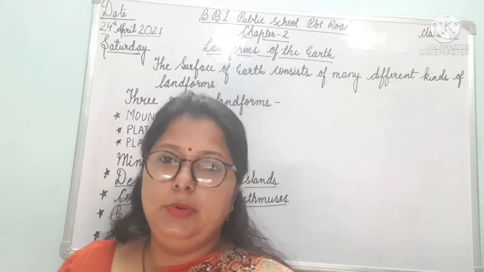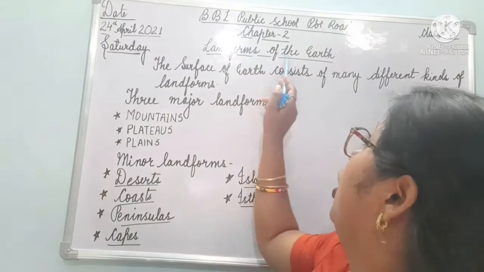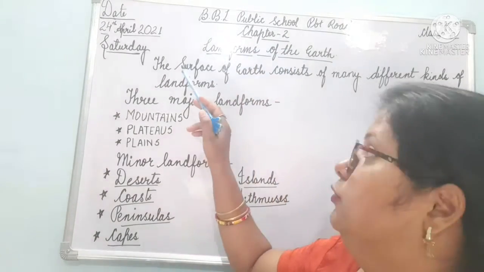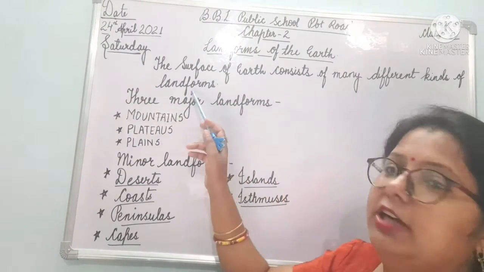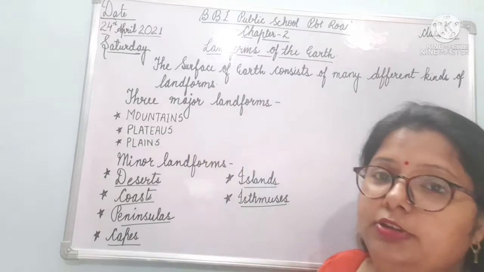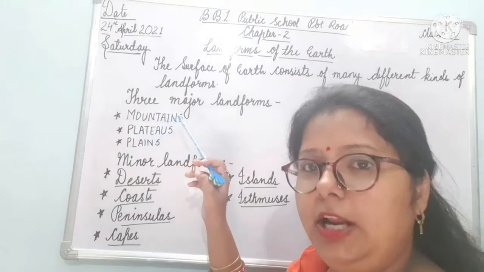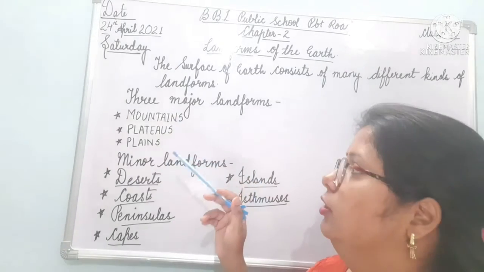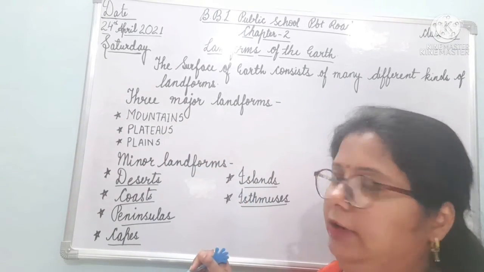So today we are going to start chapter 2, Landforms of the Earth. As I have told you, the surface of the earth consists of many different kinds of landforms. There are major landforms and minor landforms. So let's discuss the major and the minor landforms.